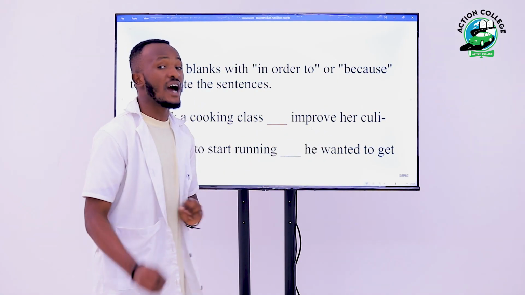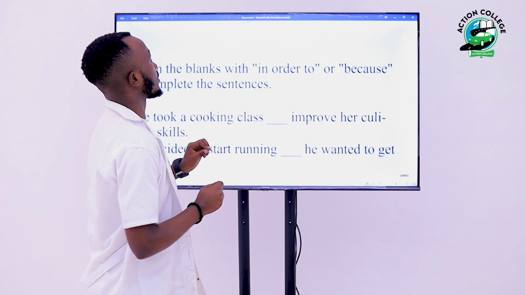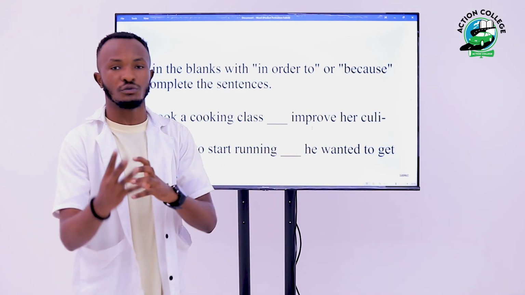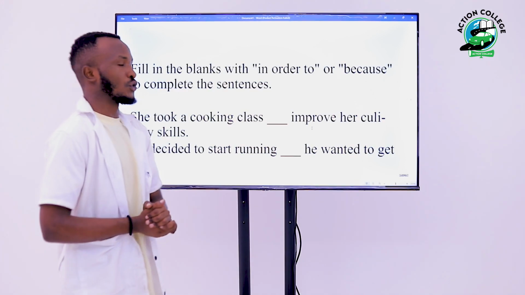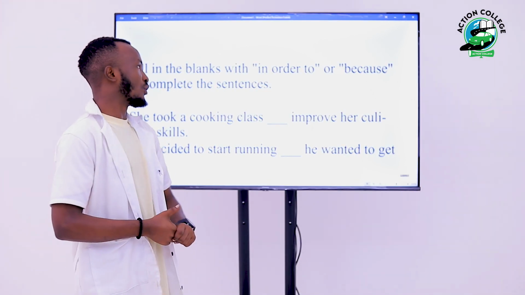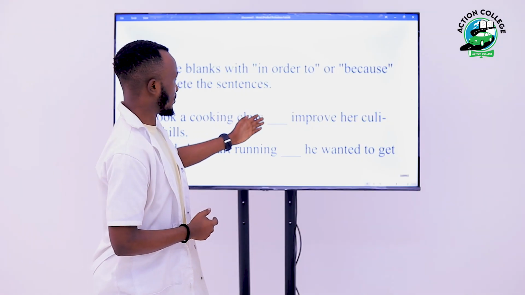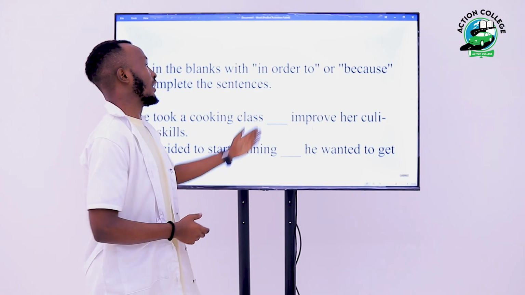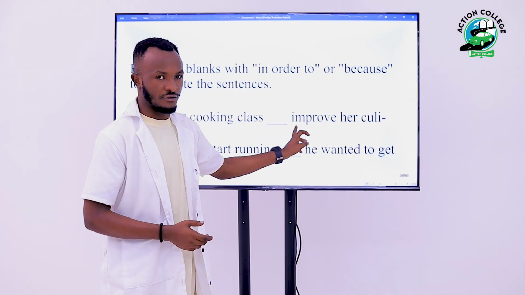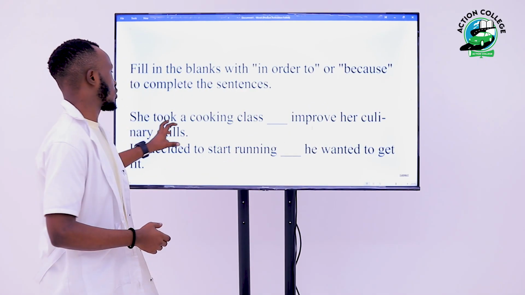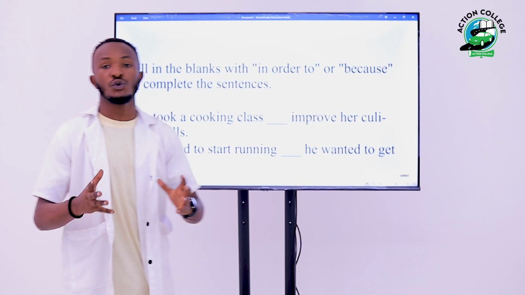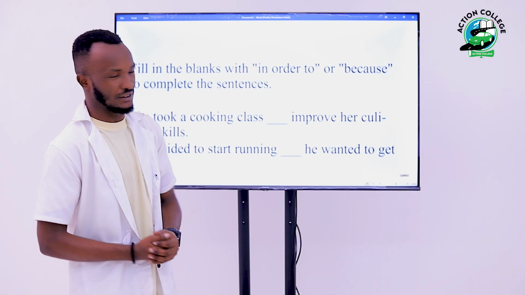Remember, I have just told you that we use in order to when it is going to be followed by an infinitive verb. So you already know that the appropriate connector here is in order to, because we have this infinitive verb. So we say, she took a cooking class in order to improve her culinary skills.